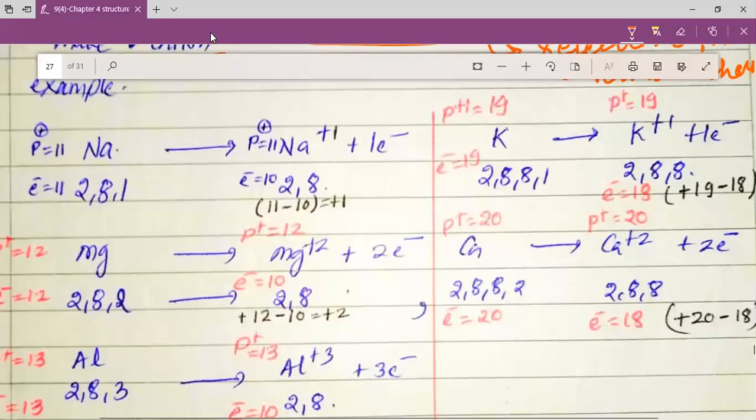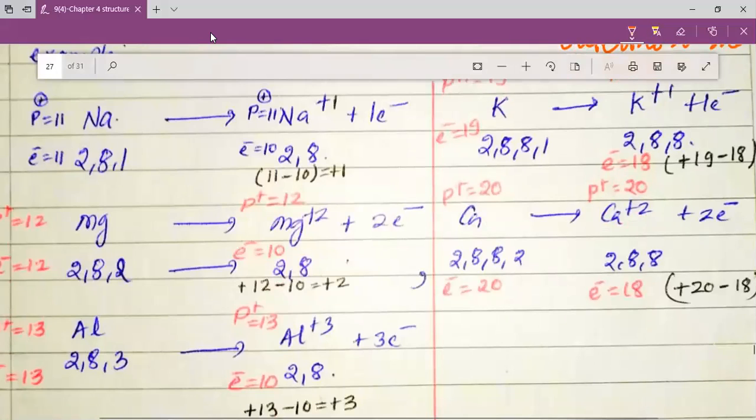So you can see here, we have discussed some examples. Let us revise them. This sodium, which has electronic configuration 2, 8, 1, loses its 1 electron. That means it loses this electron, which is 1, and turns out to be 2, 8. As it loses 1 electron, initially it has 11 electrons, but now it has 10 electrons. It initially has 11 protons, and now it still has 11 protons.